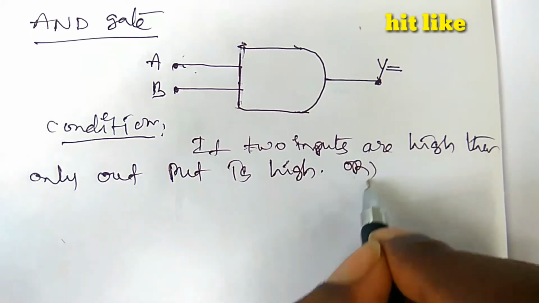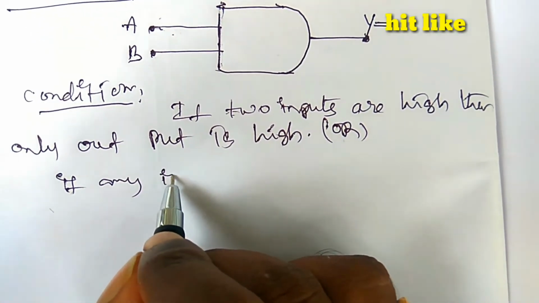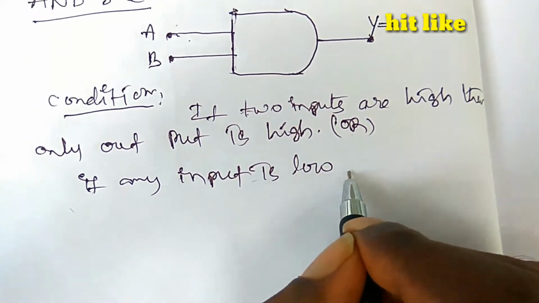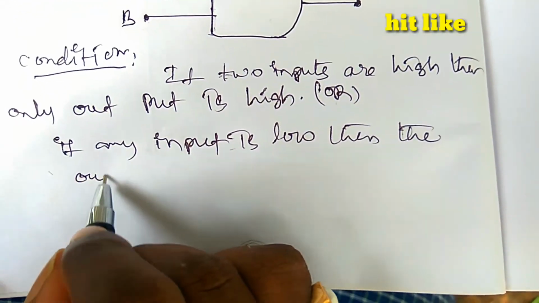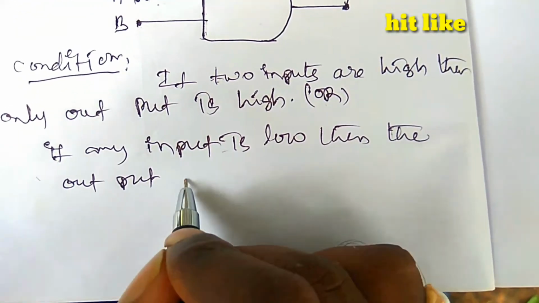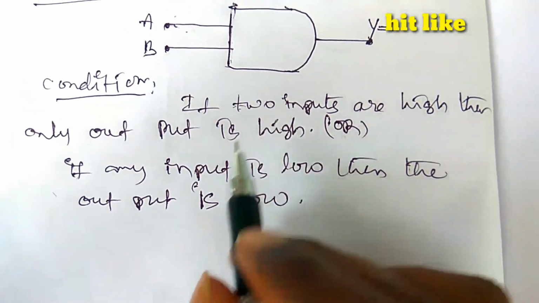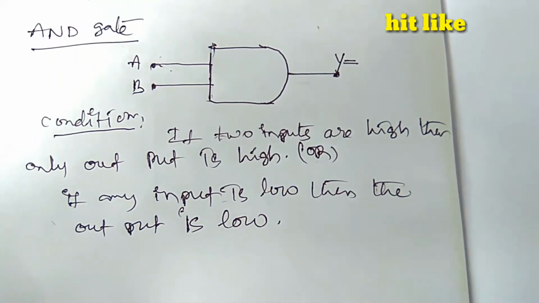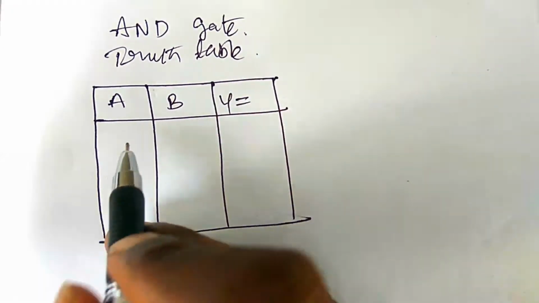Or we can write that if any input is low, then the output is low. Is it right? So this is the binary condition of the AND gate. Now we have to write the truth table of the AND gate.